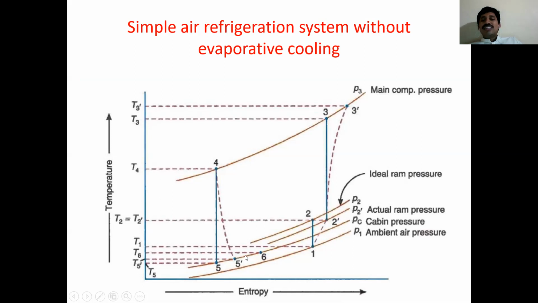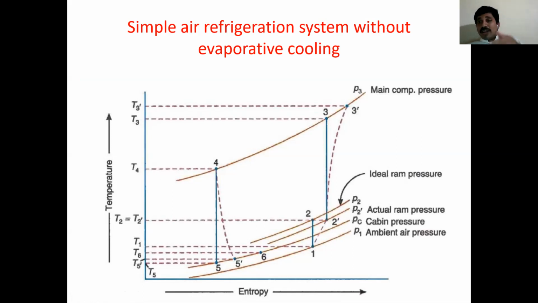So this is the TS diagram. If you observe, there are different points. 1, 2, 2 dash: 2 means theoretical, 2 dash is actual. But temperature-wise, these two are the same. This temperature is called the stagnation temperature, and that pressure is called the stagnation pressure.